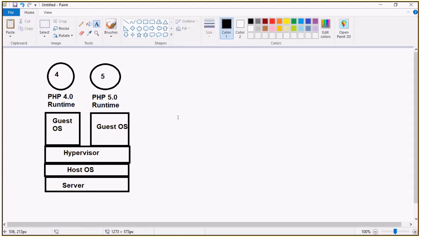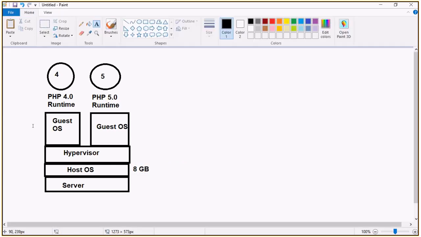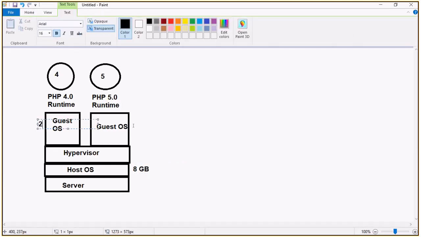So this way we can save money. Instead of investing in another new system, in the same system just put the virtual machine. This is a virtual machine, and in that virtual machine we are going to work. This is a good solution, but there is another major problem. For example, this guest operating system has 8 GB RAM. I need to allocate at least 2 GB for this and 2 GB for this.